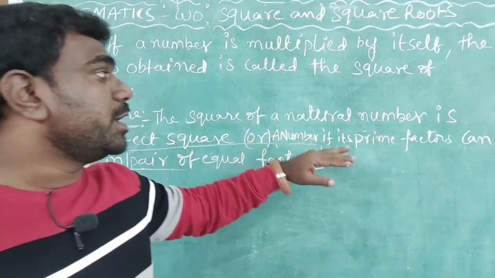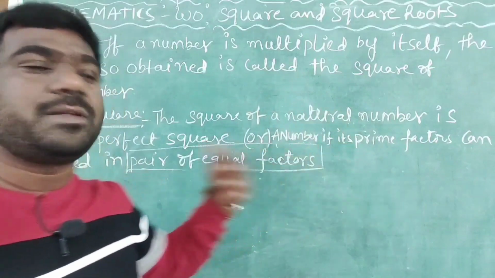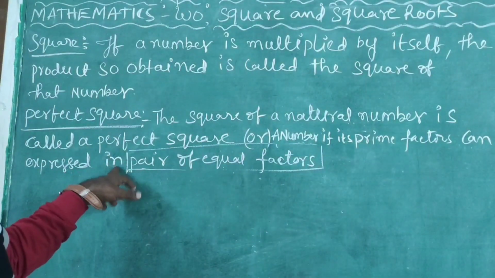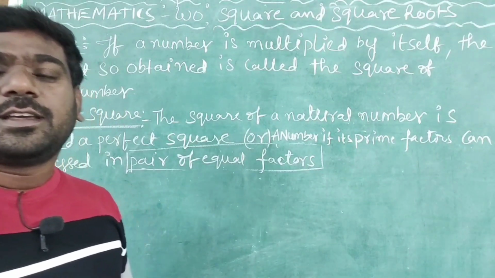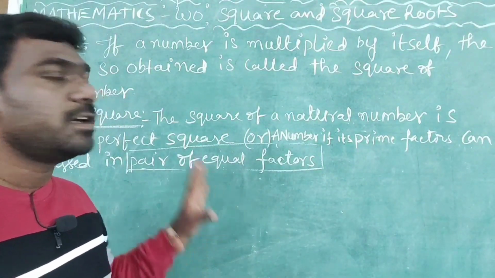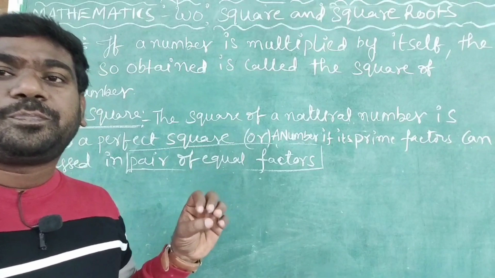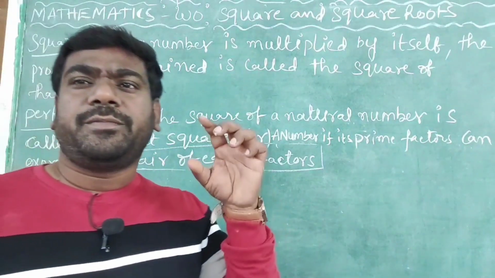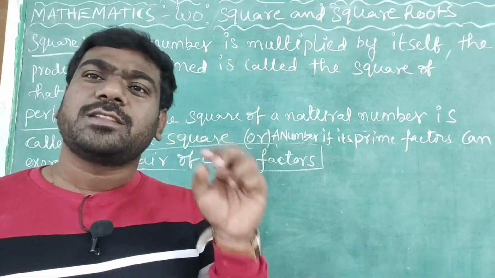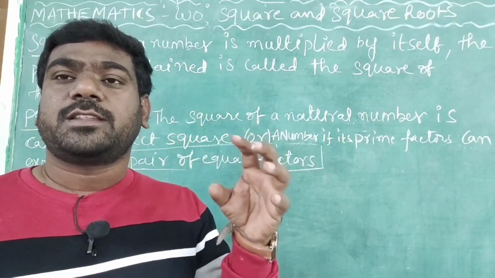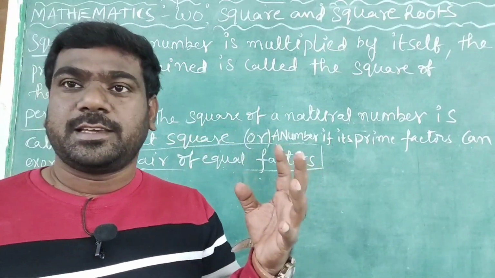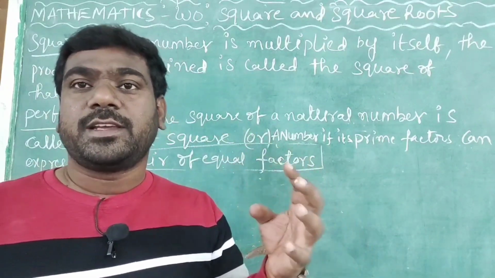A number whose prime factors can be represented in pairs of equal factors. This is the definition. In mathematics, every concept has a definition, so if you know the definition, we can understand and do the problems very easily.